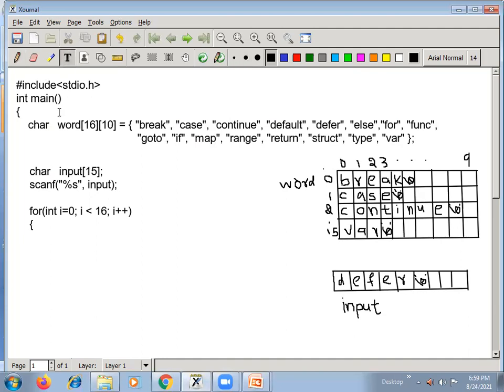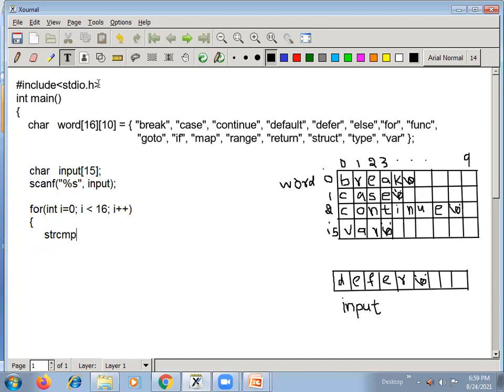So here what we do is we use the string compare function to compare two strings. So if string compare, what I do is I remove this. So I am using the string compare.